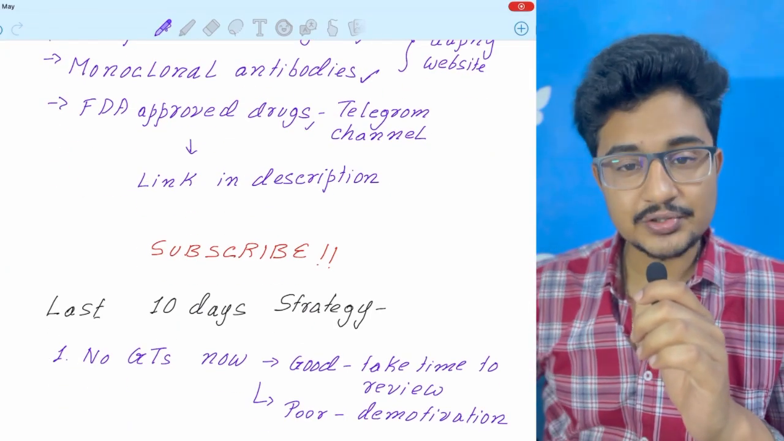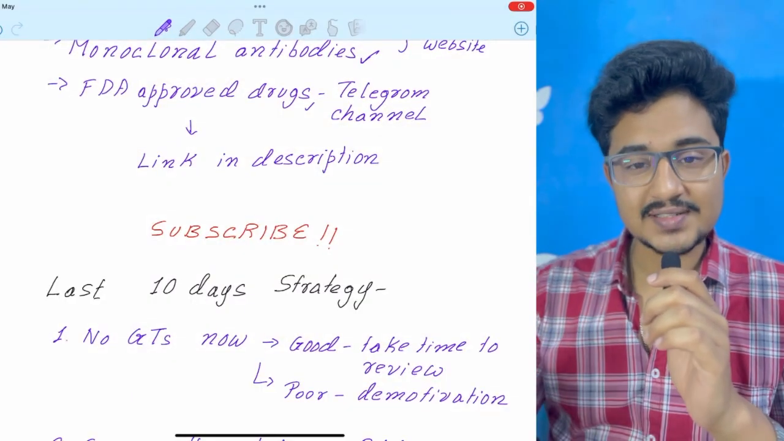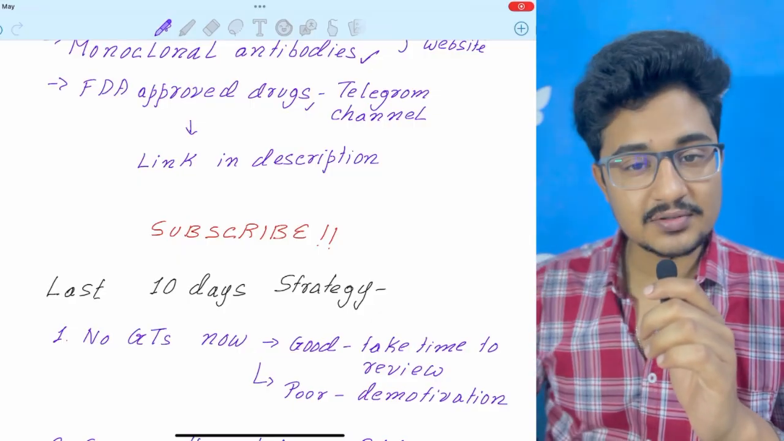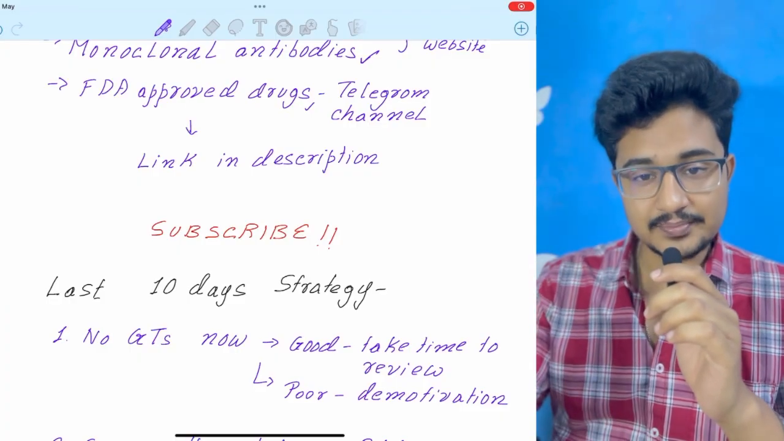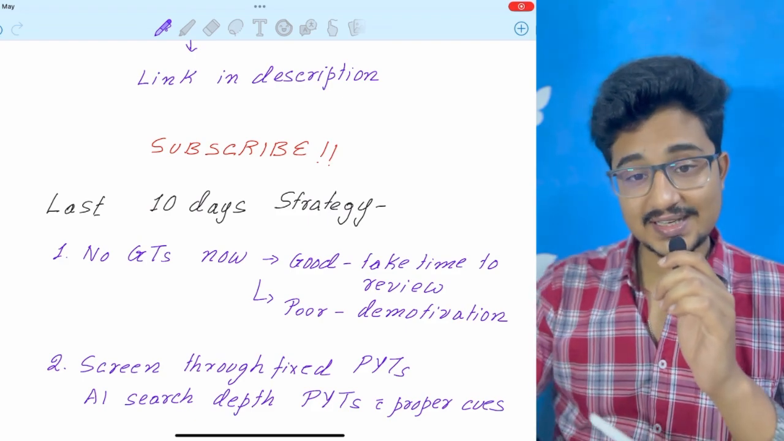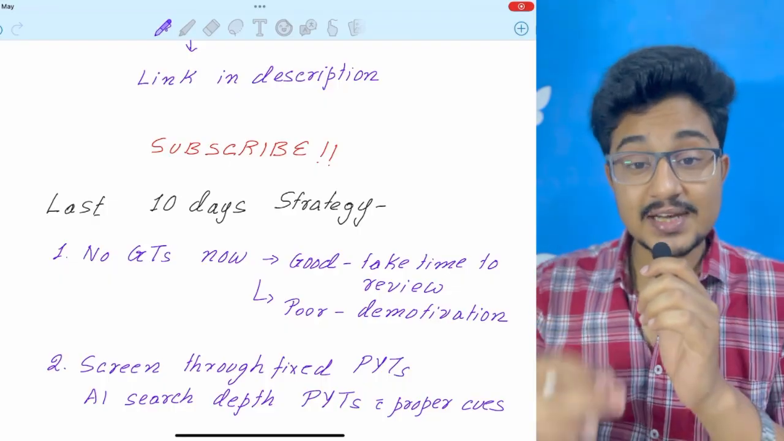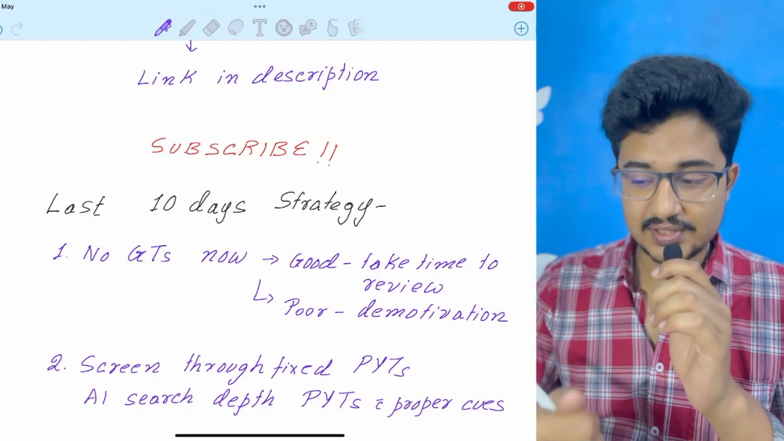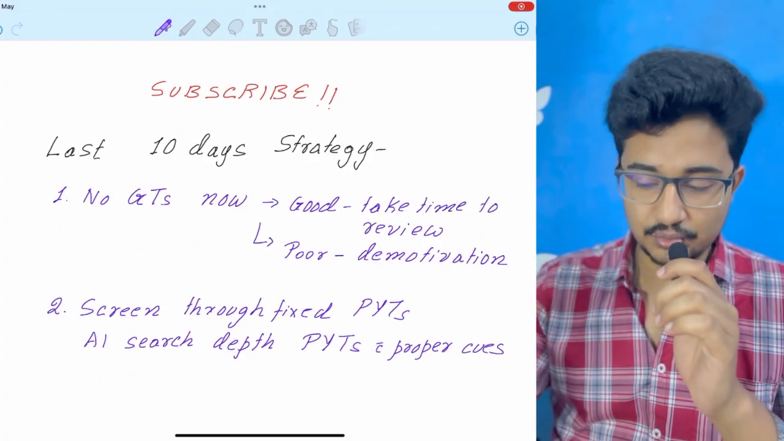Now, in this last 10 days, you need not give any GT. Avoid GT, because even if you give the GT and it goes well, what is the advantage? You will have to review the GT, which will consume a lot of time. And if it is going to be poor, then you will be completely demotivated, and this will affect your main exam. At this point of time, in the fixed topics of the PYTs, you should screen through the notes. Don't try active recall. It is going to consume a lot of time, and you need to complete all the 20 subjects in 10 days. So you have to revise by saving as much time as you can. And for the depth topics, as I explained, you need to do an AI search.